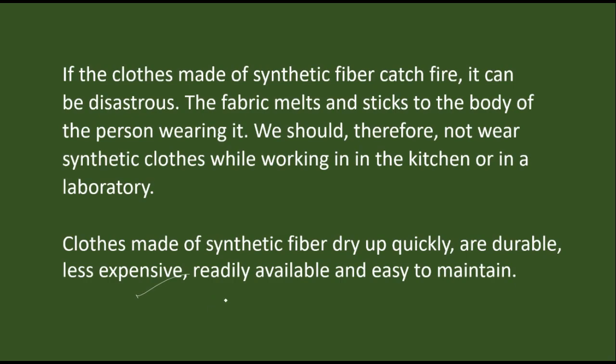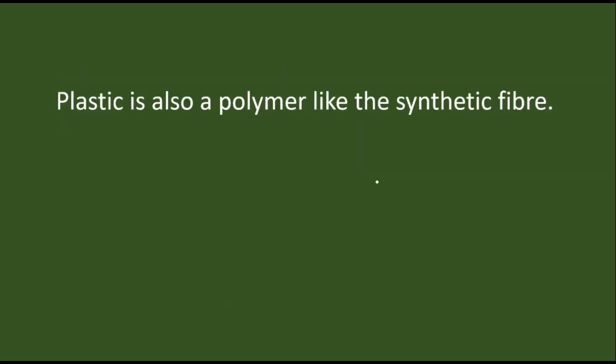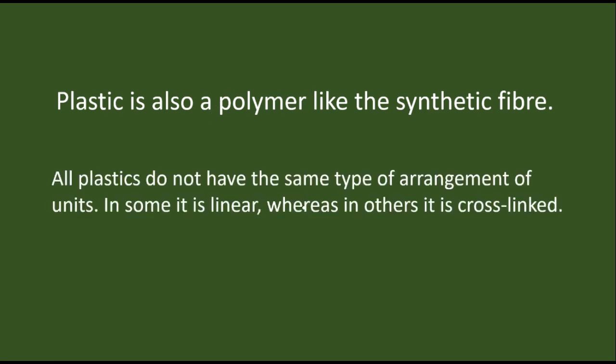And then we have seen lastly the plastic and learned that plastic is also a polymer. Understood? But what is the difference? The difference is all plastics do not have the same type of arrangement. In some they are linear. Linear in the sense small units of chemical substance, called monomers, are connected in this way. Linear arrangement.